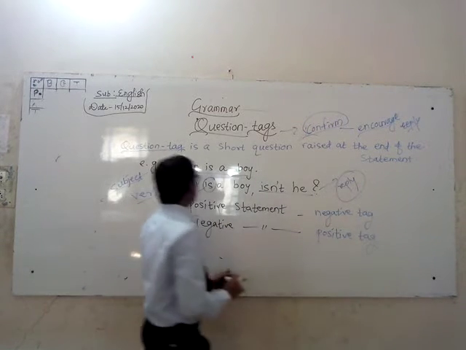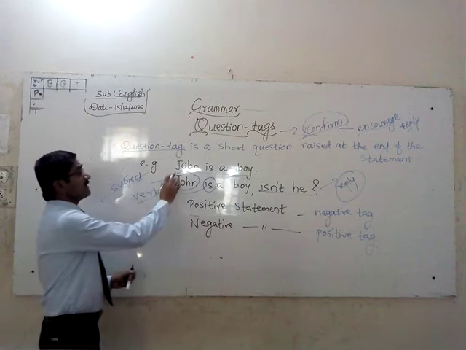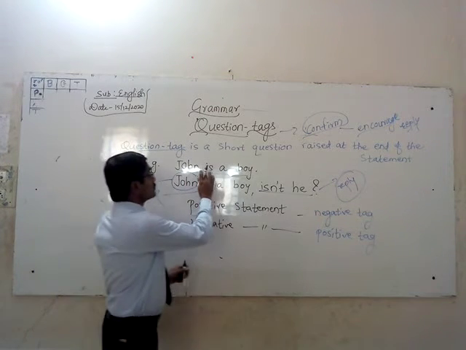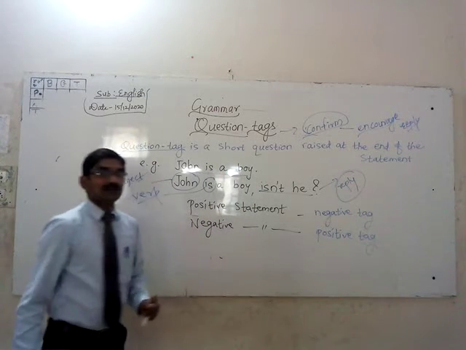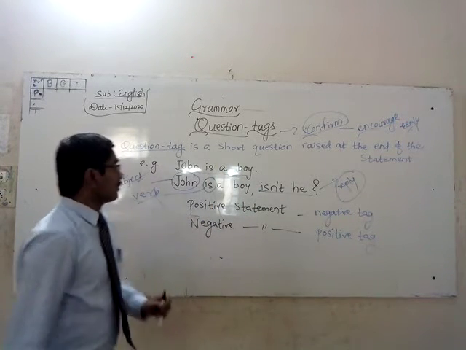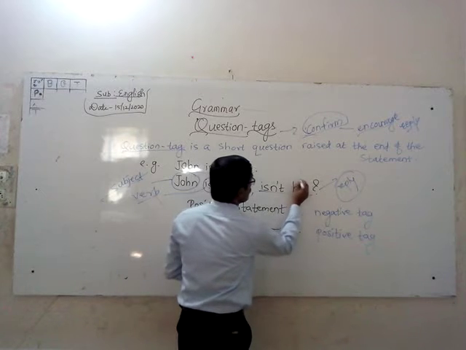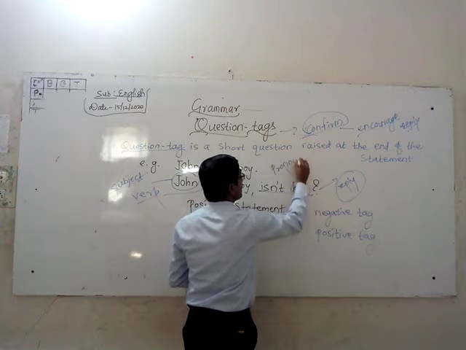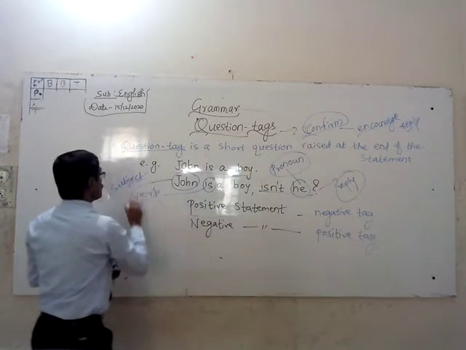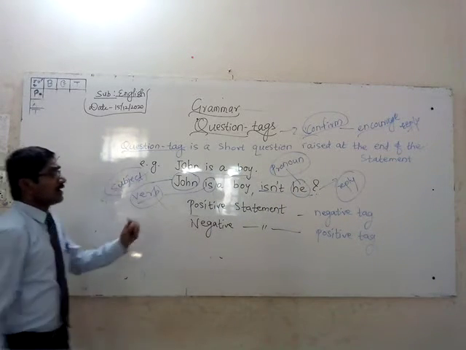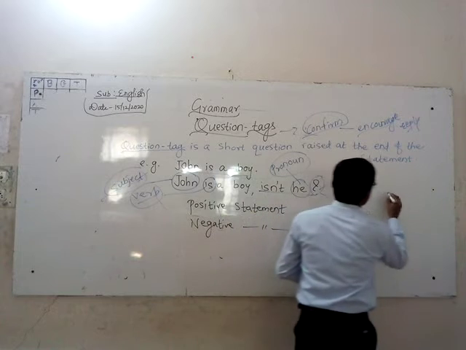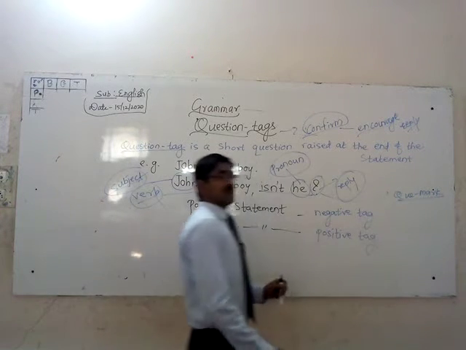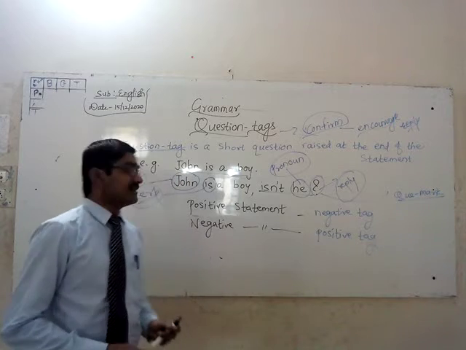For example, the same example: John is a boy, right? John is a boy, isn't he? If I say John is not a girl, is he? Because of the word he, how did you use the pronoun? The third point you are considering in question tags is the pronoun. So subject, verb, pronoun and question mark. If you consider these 4 points, you will understand question tags better, I feel so.